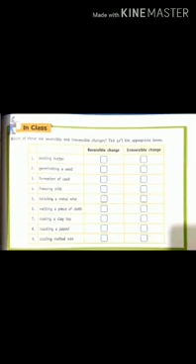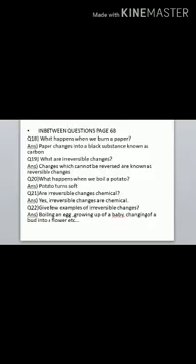So students, these were the topics for today. Here I am attaching a few in-between questions from the same topic. You have to go through them, write them down in your notebooks and revise them timely.